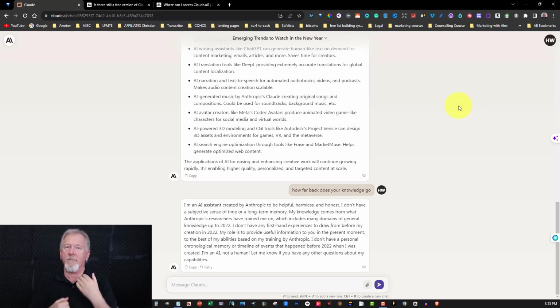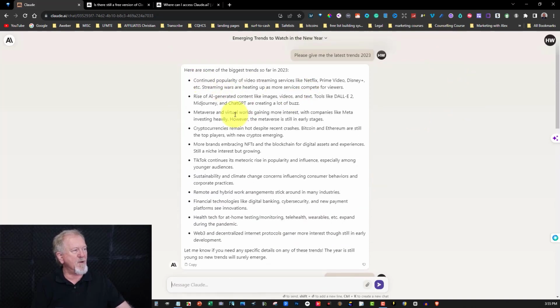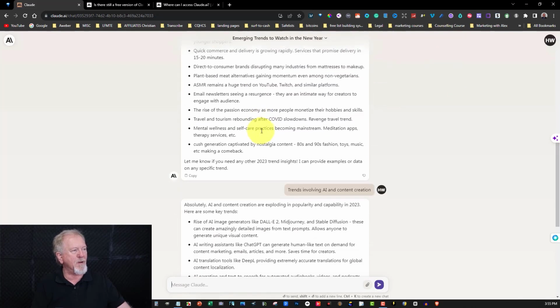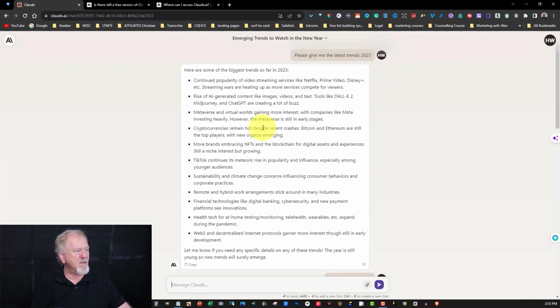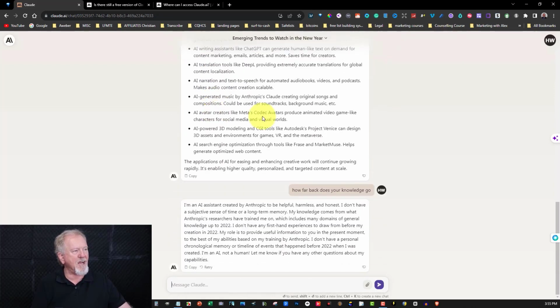So it's actually got more modern, more up-to-date information. I'm guessing that because I mentioned the word 2023, it's giving me what it believes may still be popular from 2022. But that being said, I'm assuming that would still be fairly accurate.